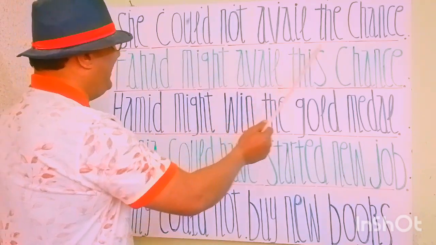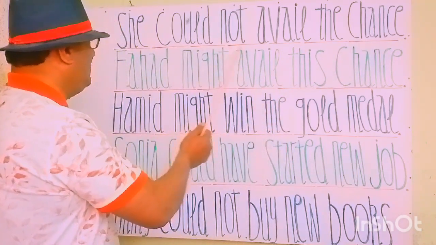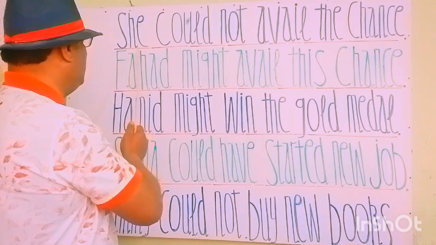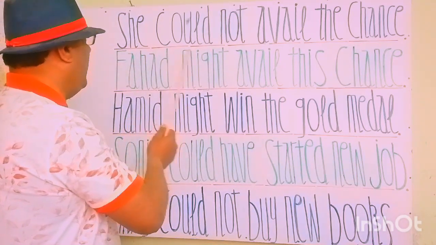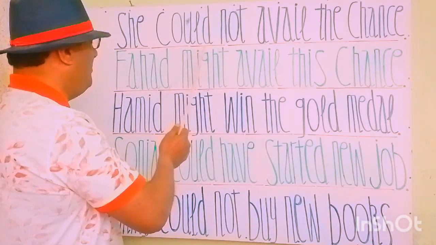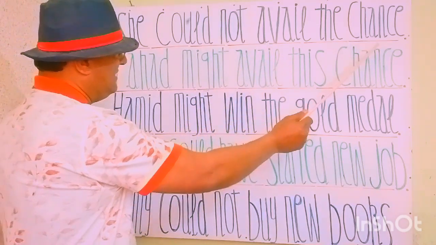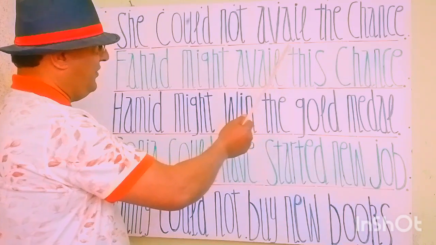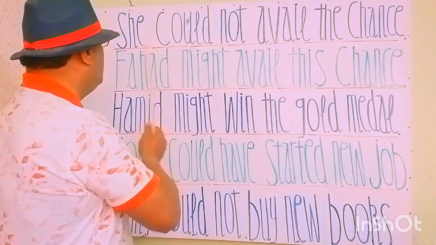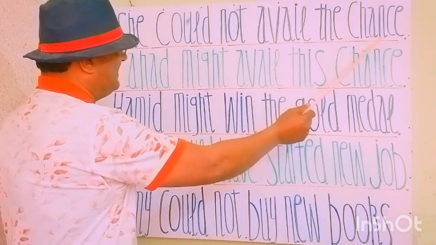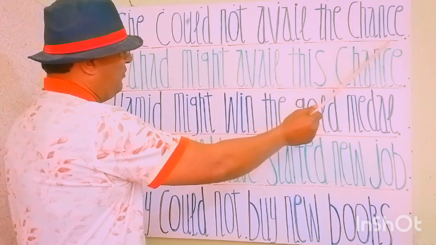She couldn't avail the chance. She is the subject, and could is the modal verb. Not is for negative sense. Avail the chance. She couldn't avail the chance. The chance is an object.